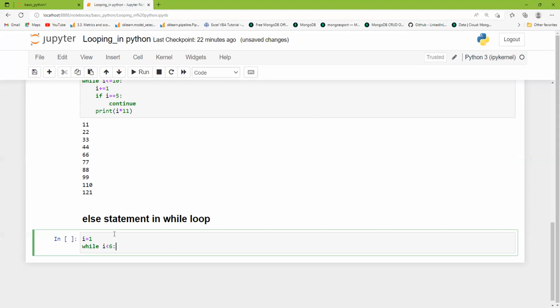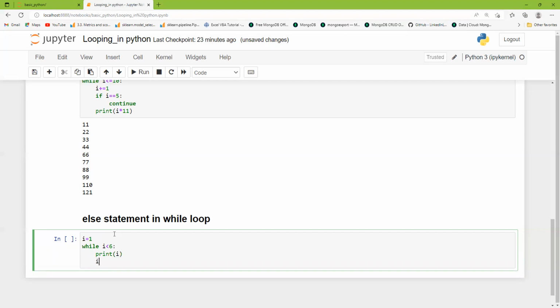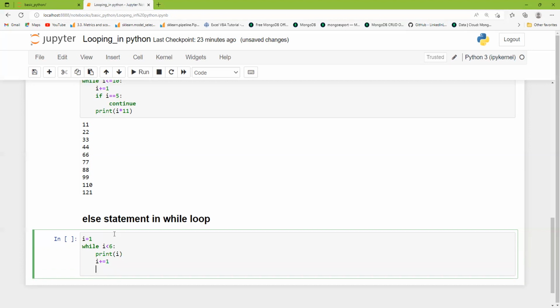I want numbers up to 6, and then I will print these numbers, i. I want only the numbers 1 2 3 4 5. So it will print i, and then I will use this statement to increment the value of i: i plus equal to 1. Now I will use the else statement. So what is the else statement? Let's see. It comes here at the first.